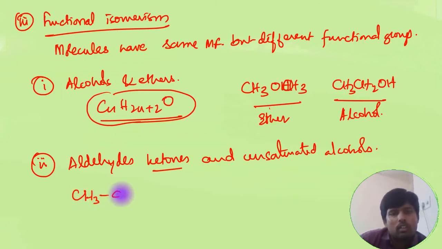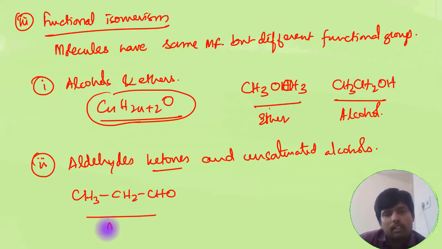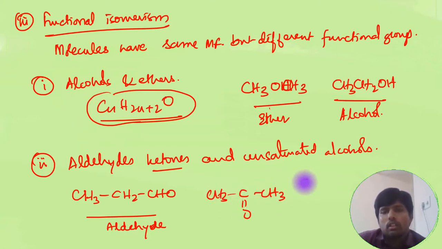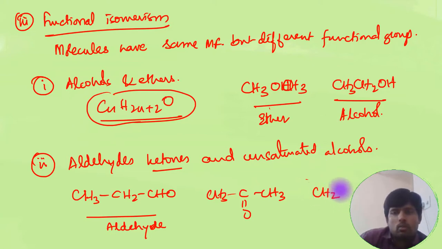So I take 3 carbons here. This is an aldehyde, propanal is its name, as you all know. Then we have the ketone, that is acetone. Then we have CH2=CHCH2OH.